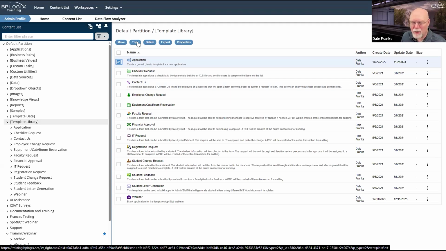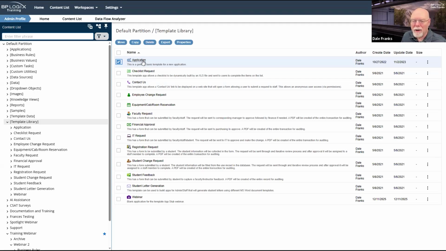So the best thing to do would be to export your generic basic application, import it into another location somewhere on your system, make whatever changes you want to make to it to create a customized, again, let's go back to HR. I want to create a customized HR application template because I know that there are certain things that HR is always going to do. I just want to include that in the process so that I don't have to recreate it every time.